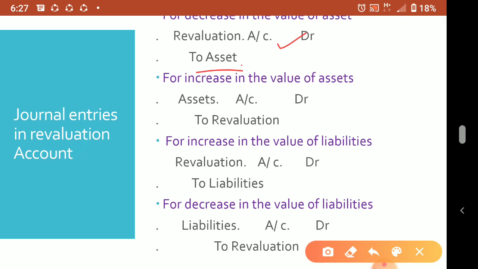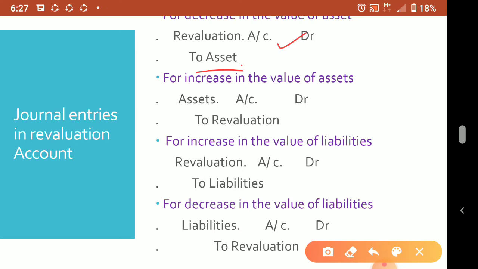5 lakhs increase. So that 5 lakhs you have to write. Understood? Don't write 15 lakhs. So only the decrease or increase, meaning the difference in the value of assets or liabilities, that you have to write. That's why we are saying decrease or increase. Don't write the correct value. Only the decrease or increase, the difference you have to write.